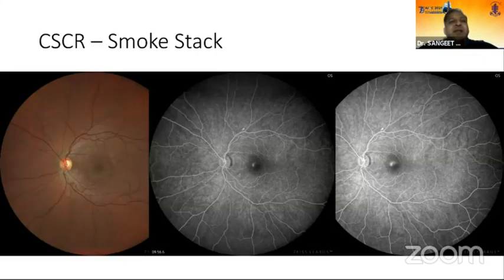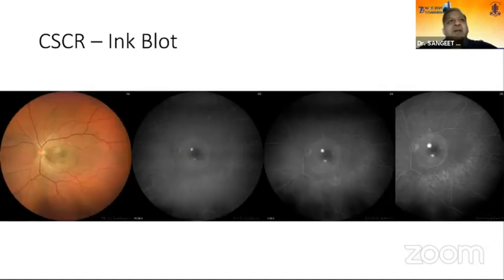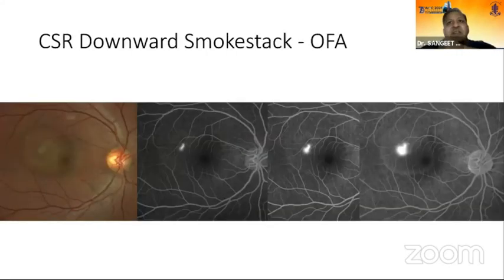So in CSR, you can see a smokestack appearance. You can see in the early phases there will be a pinpoint leak, which may increase with time in size as well as in intensity. And you can have either a smokestack pattern or an ink blot pattern of leakage in central serous choroidopathy. Again, another patient with a smokestack pattern. This time the dye is coming down. This we call a downward smokestack pattern.